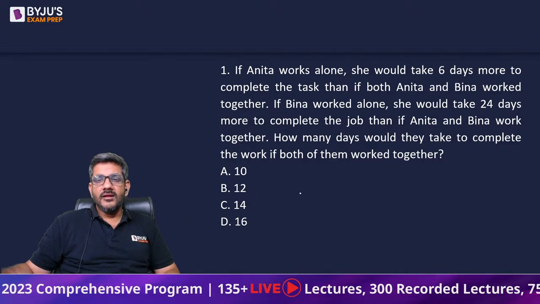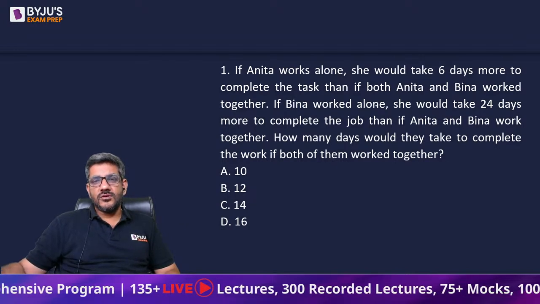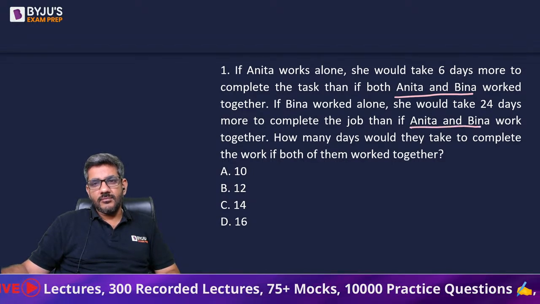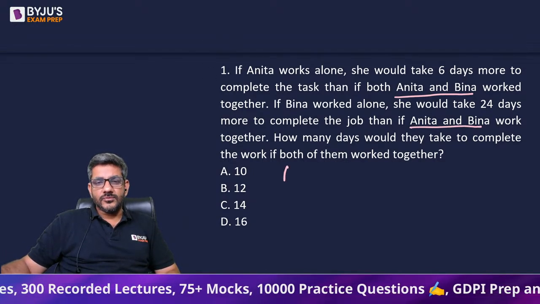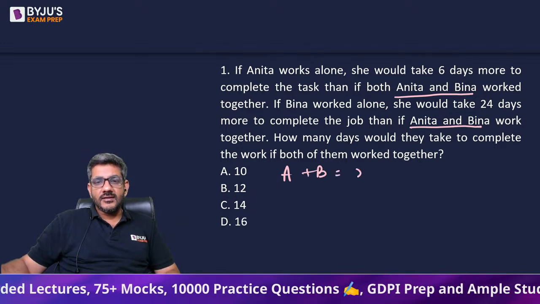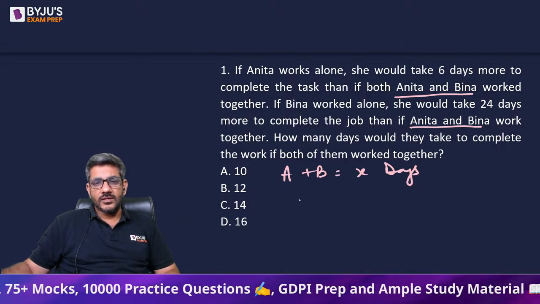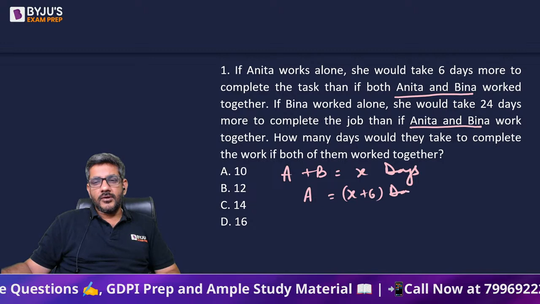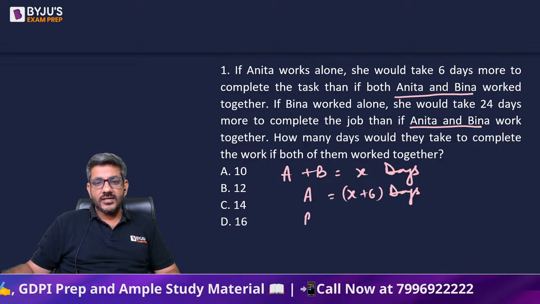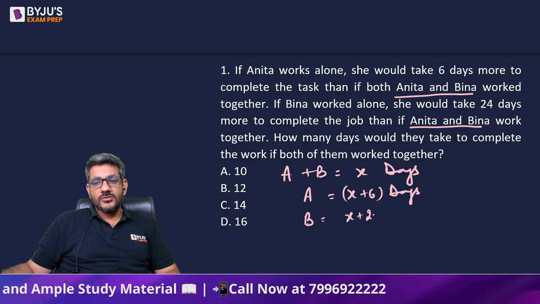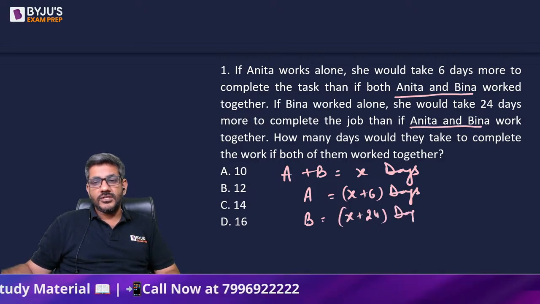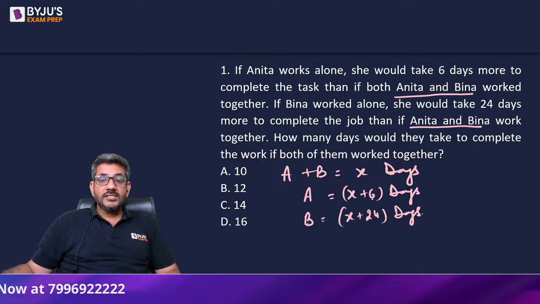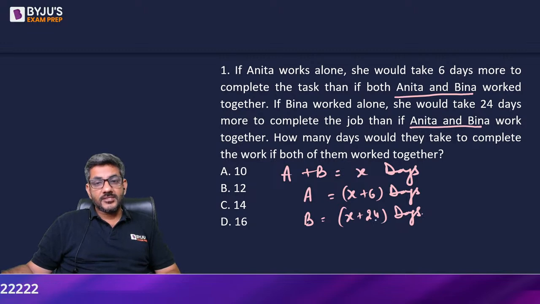Let's check. If Anita works alone, she would take 6 days more than both Anita and Beena together. And once again, Beena takes 24 days more than both Anita and Beena together. Let us assume that Anita and Beena together take X days to complete the work. So can I say Anita alone takes X plus 6 days to complete the work, because she takes 6 days more than they take together? And Beena alone takes X plus 24 days to complete the work, because she also takes 24 more days than the two of them together.